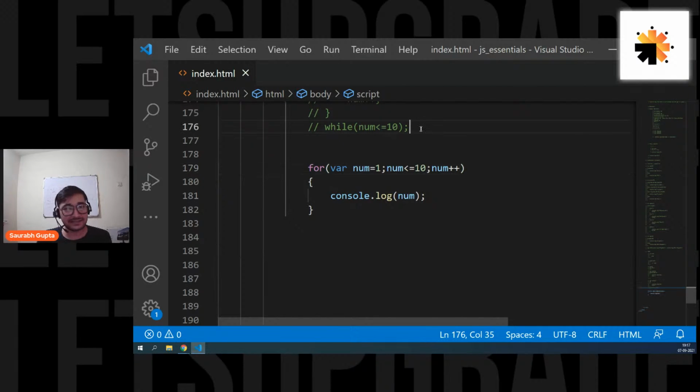Now guys, var was the most common way of creating variables in JavaScript till 2015. In 2015, they introduced something called let, because there were a few issues in var. That's why in 2015 they came up with let. Now I'm going to tell you the difference. What is the advantage of using let over var? Working-wise, they are almost the same, but there are some differences that make let a better choice.